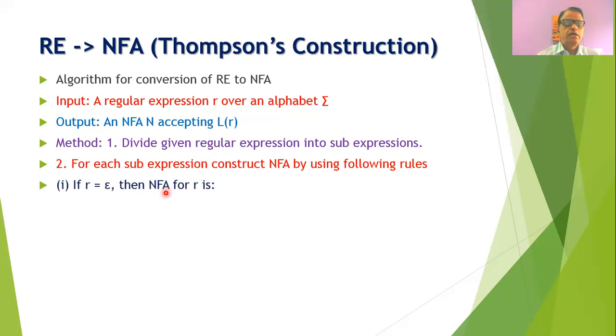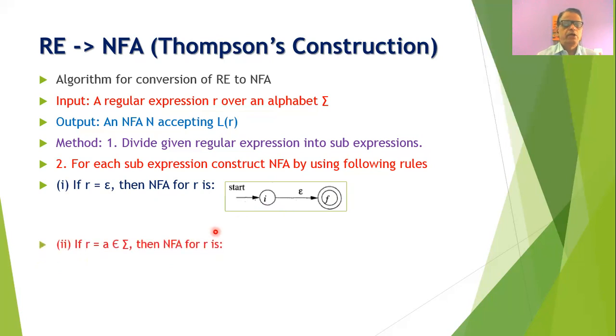So the first rule is that suppose your regular expression R is equal to epsilon, that is an empty string. If this is the case, then we can draw the NFA for R as shown here. So here we will have a start state, then we will have a final state, and there will be an edge, and this edge will be labeled as epsilon or empty string.